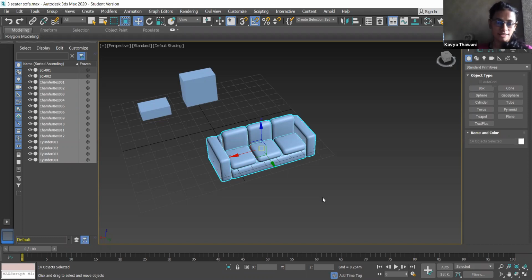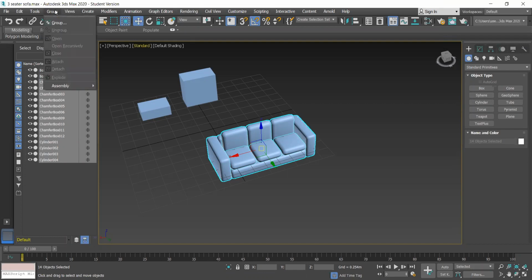If you are working in very large files, there is a chance that while moving another object, one of these objects gets moved somewhere else. So once the model is ready, we club all the objects. On your toolbar you can see the group command.